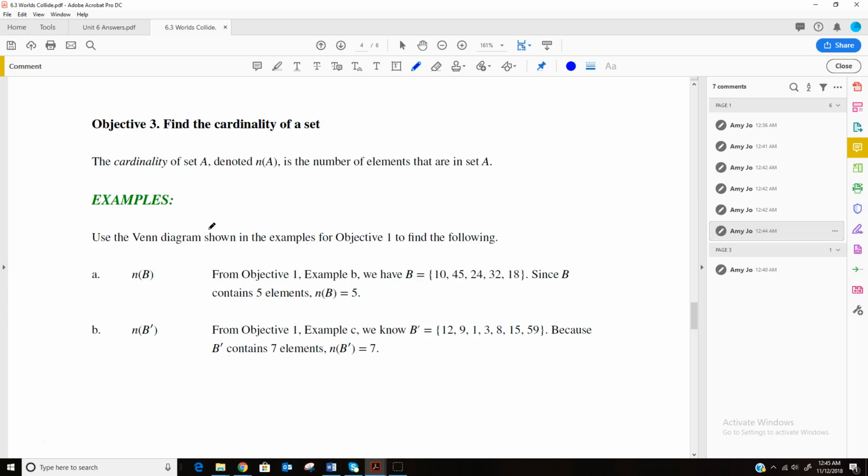Okay, so our third objective here is to find the cardinality of a set. A cardinality of a set, which is just n of A, this n means number in, and it's just the number of elements that are in a set. So n of B means just how many things are in B. So we had already talked about what the set B had in it. It had 10, 45, 24, 32, and 18. So n of B would be 5 because it's just how many things it has in it. So 1, 2, 3, 4, 5 things in B.